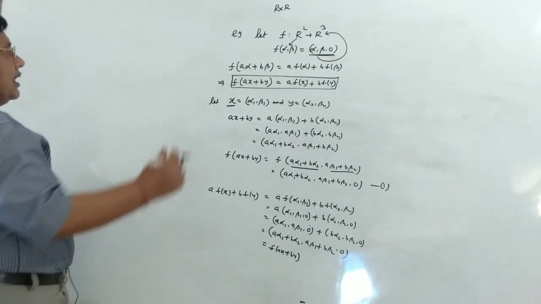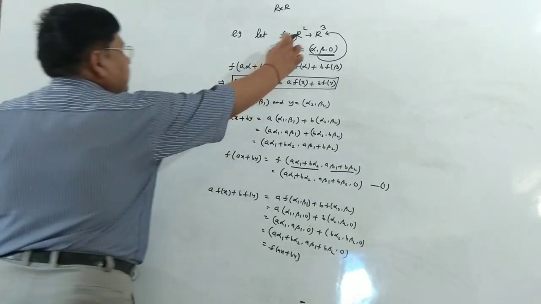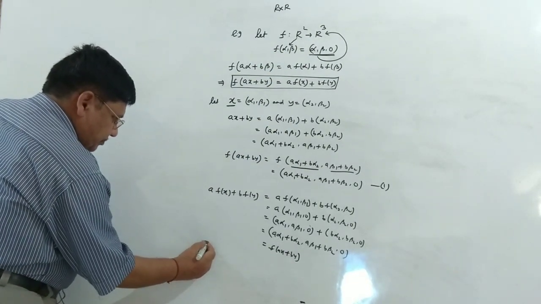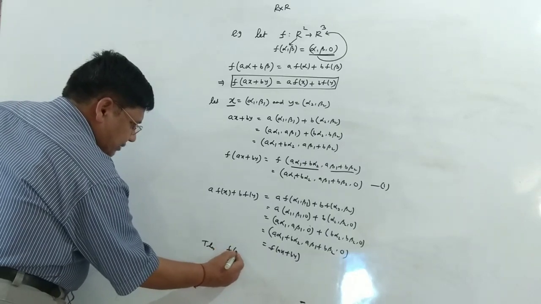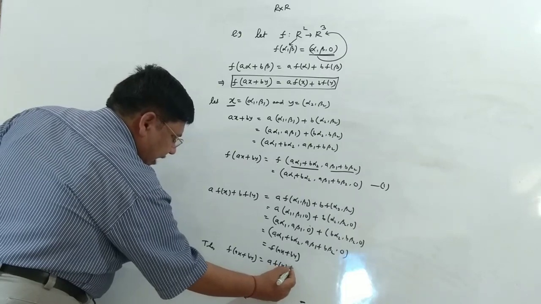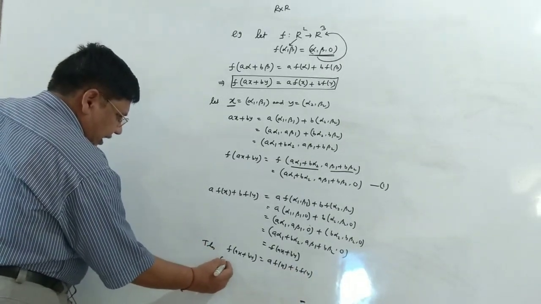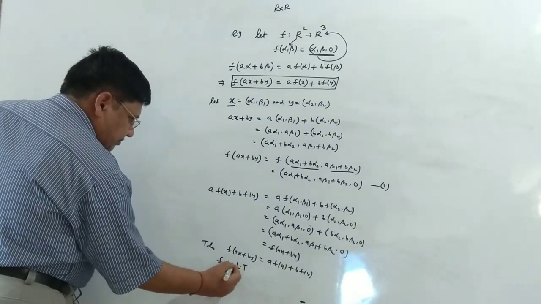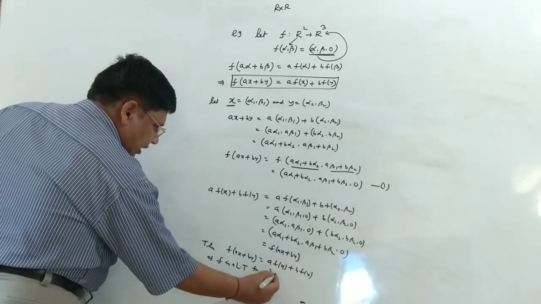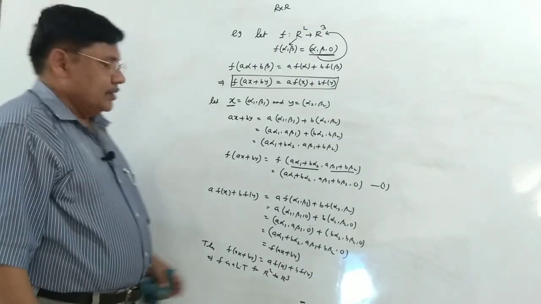As such, the transformation defined from this vector space onto this vector space amounts to a linear transformation. Thus, f(ax plus by) is at par with a f(x) plus b f(y), meaning thereby that f is a linear transformation from R squared to R cube defined as above. That's all for today.